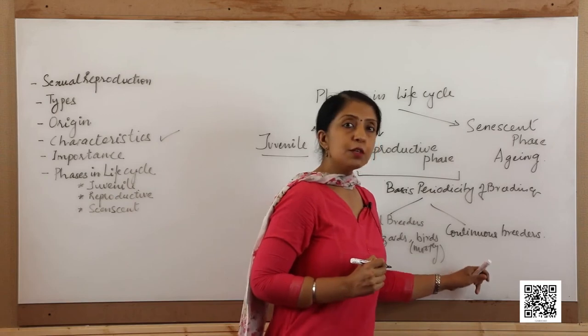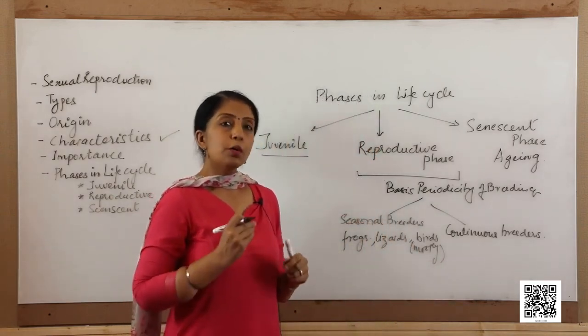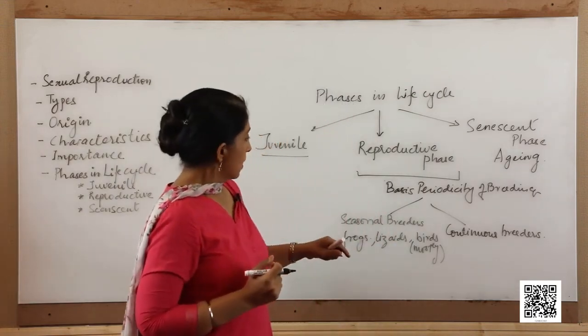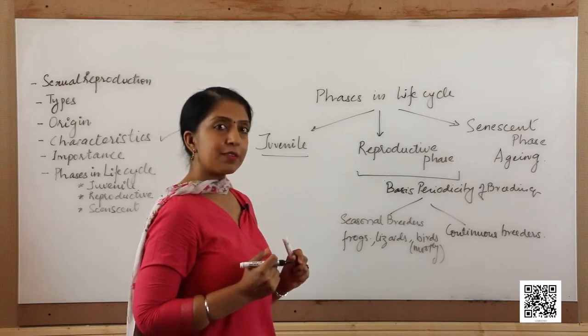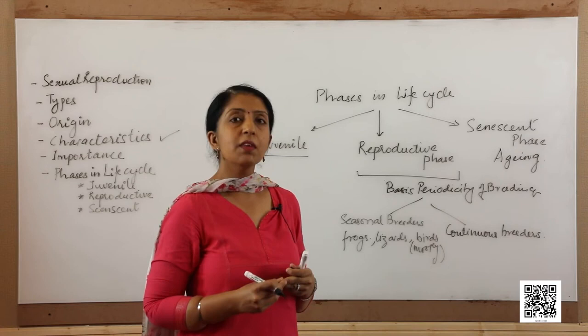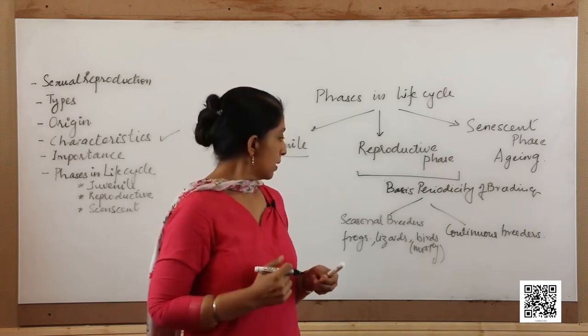Whereas the continuous breeders are those animals that breed throughout their reproductive phase. For example, the animals like goat, dogs, cow, even the human beings. All of them are continuous breeders.